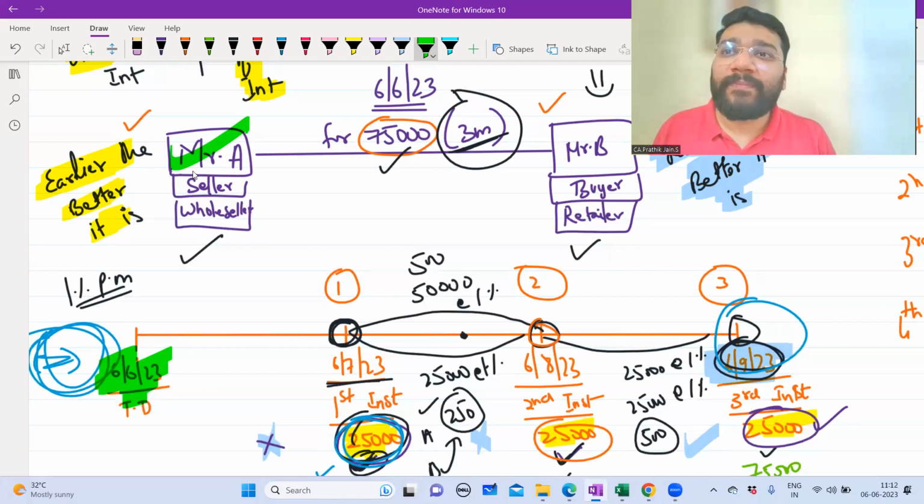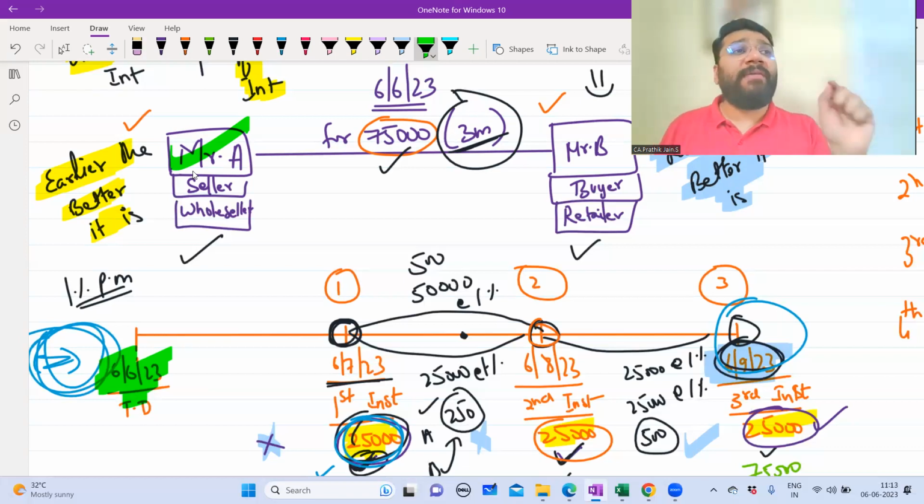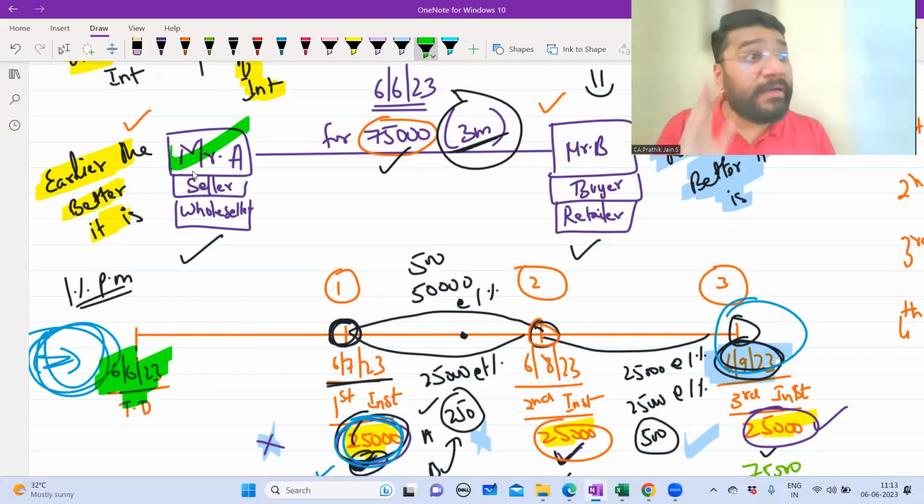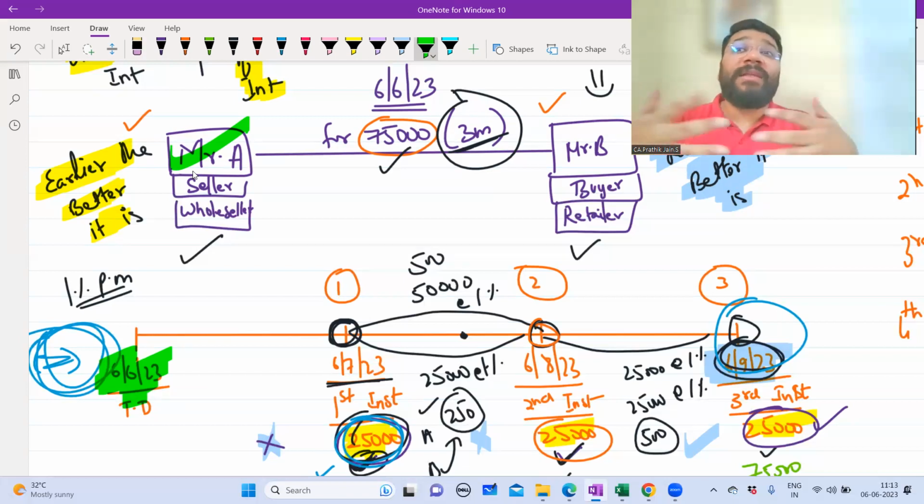If they're calculating the average due date, that average due date itself can be the due date. See, the average due date we're calculating, sir, why didn't they originally agree on that due date? That's what your question is. Why are we agreeing it now? See, now here, there are 3 payment installments. Imagine 30 payments are happening, 90 installments are happening. When the first installment or first transaction was taking place, did both of them imagine that in future the relationship will be so nice that they will do 90 transactions? No, right?